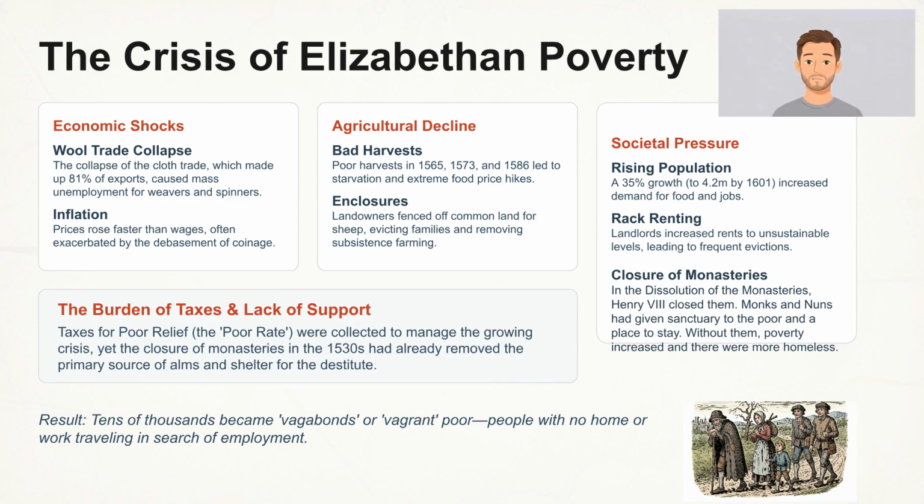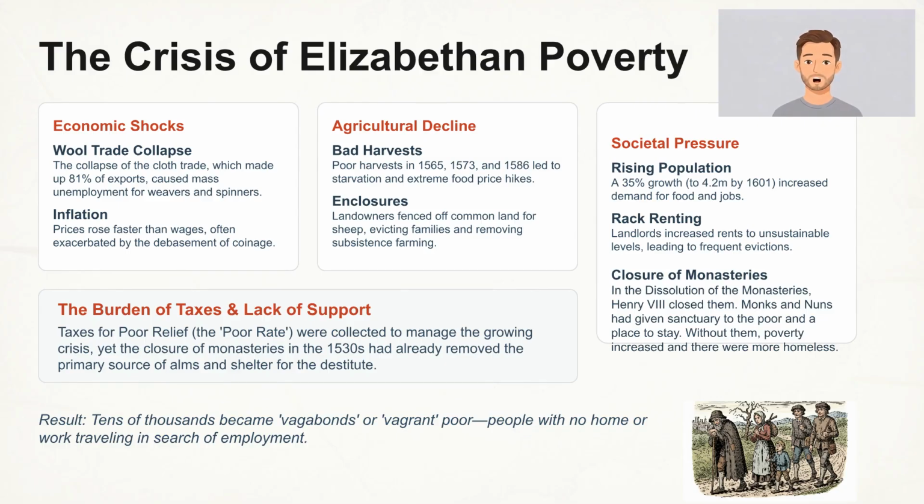When Elizabeth I came to the throne, England was already in around £300,000 of debt from wars fought by the previous monarchs. Poverty in general, though, was increasing throughout England for a number of reasons. Economic shocks, like the collapse of the wool trade, which had been one of England's most profitable trades, meant there was less demand and less money to be made, and high inflation caused mass unemployment.